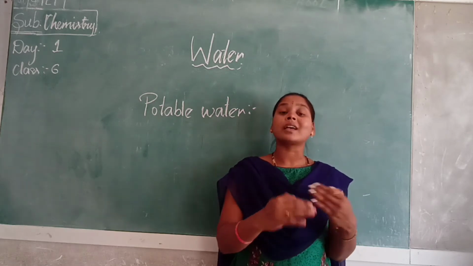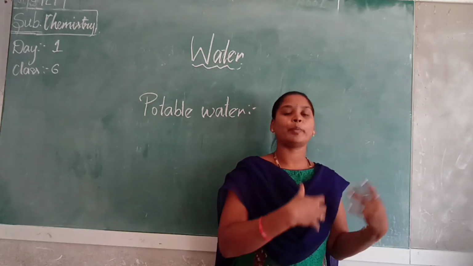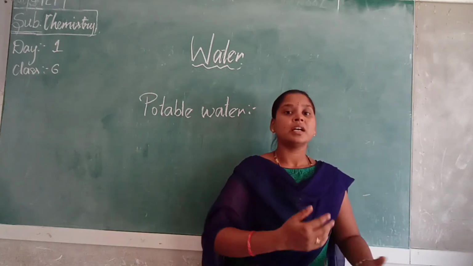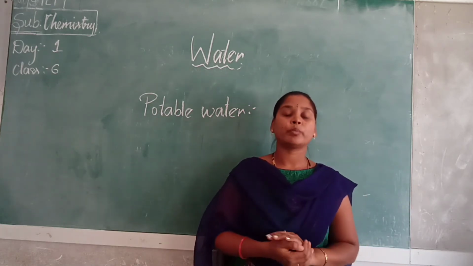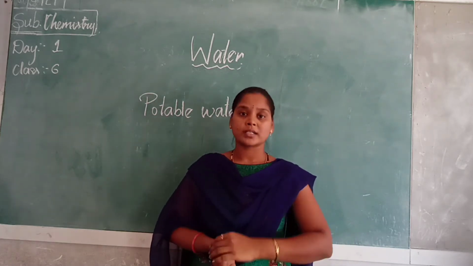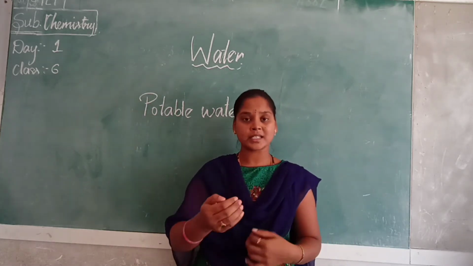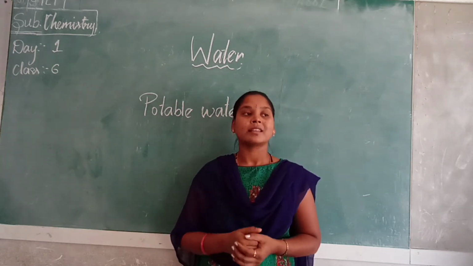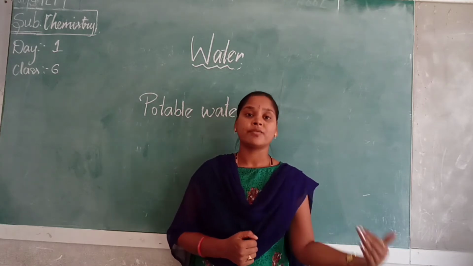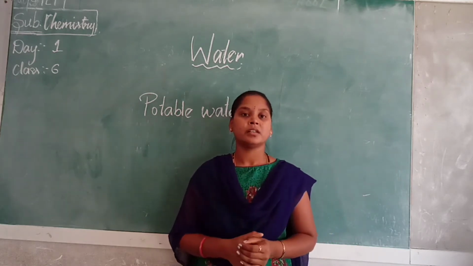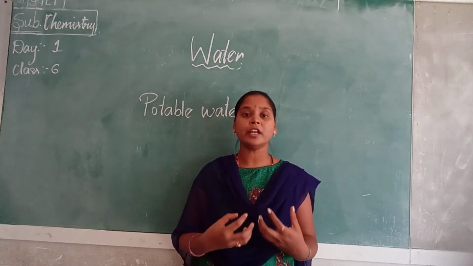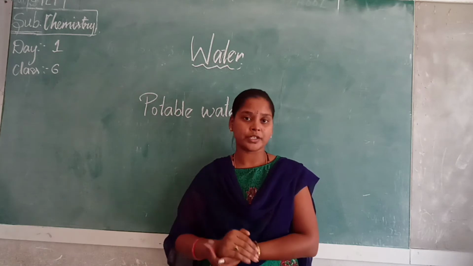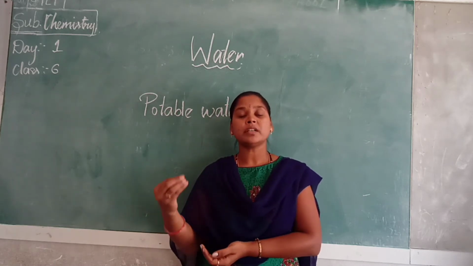This water is a cycling process. That means in summer water evaporates, then it condenses, afterwards precipitation, then afterwards collection. We have discussed there are four steps in the water cycle, right? What is the first step? Evaporation. Next, condensation. Next, precipitation. Next, collection. First, water evaporates from the earth's surface to the clouds. Due to heat, water will be evaporating. That means the change of water to water vapor is called evaporation. On heating, the water changes to water vapor. It is called evaporation.